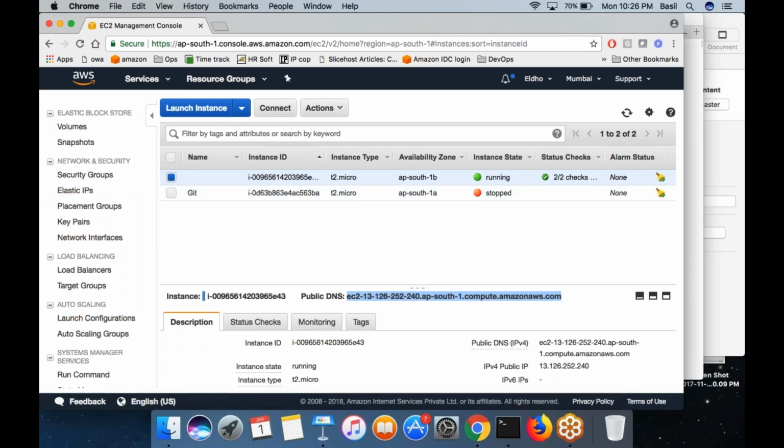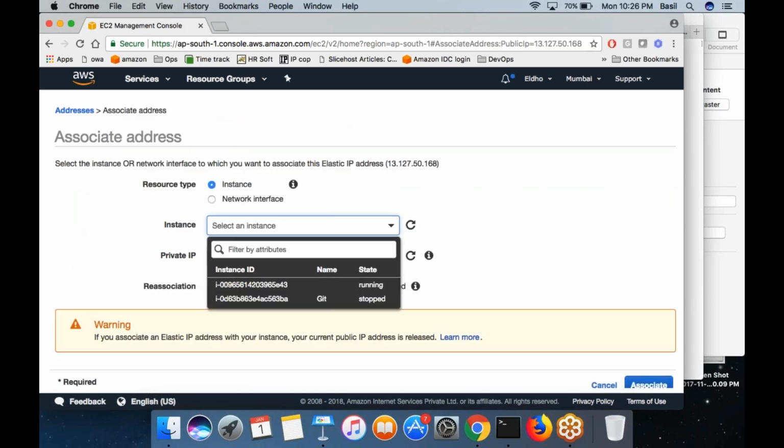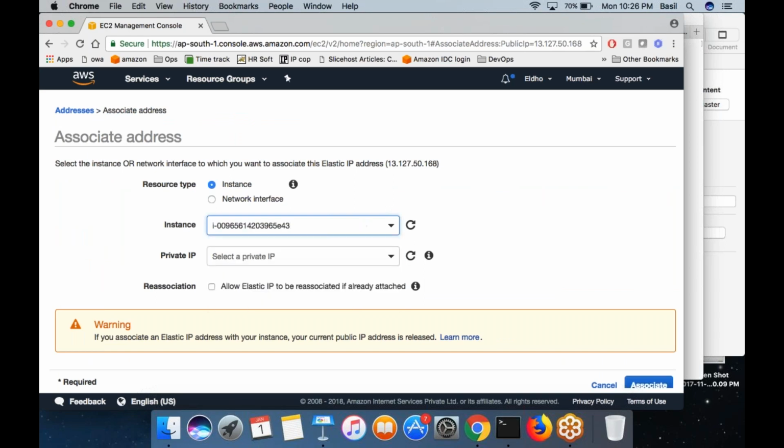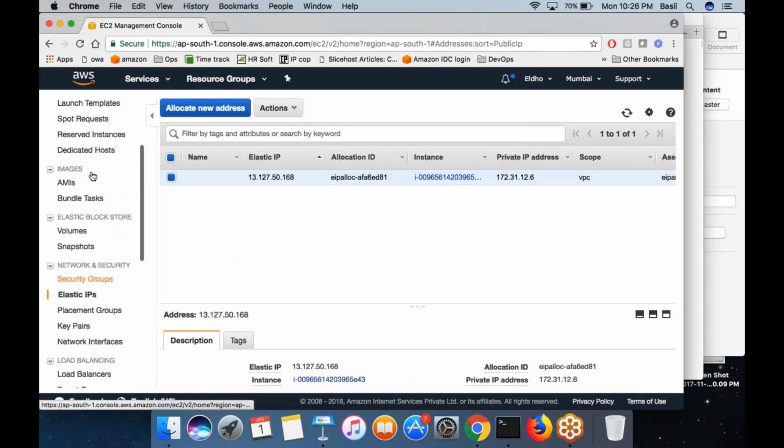Now I want my machine to have the elastic IP. What I can do is go to my elastic IP, right click on the IP, then select this option, associate address. Over here I can choose which EC2 machine I want to attach the IP to, then click on associate. That's it. Now your EC2 machine IP has changed.